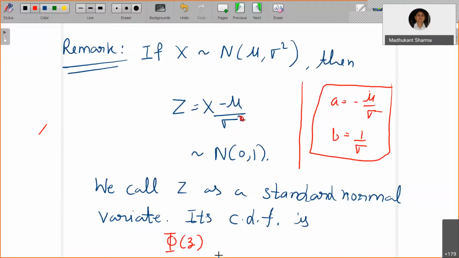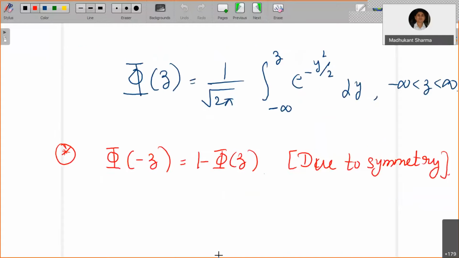It is very straightforward now that when you identify Z by x minus mu by sigma, where x follows the normal distribution, Z will follow the standard normal distribution, and we will call Z a standard normal variate. Right, so you have the following density function of Z, where you are replacing sigma by 1.